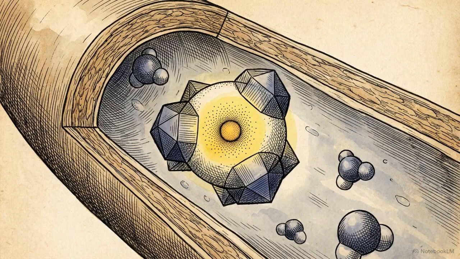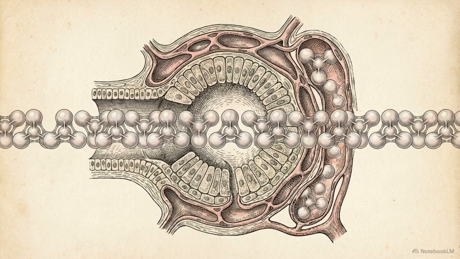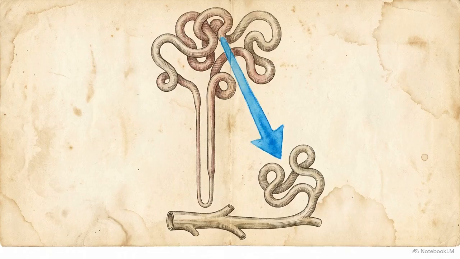Notice what happened to the secreted hydrogen ion. It was consumed in the lumen to form water. Because of this, the massive transport process results in zero net acid excretion. Proximal tubule reabsorption merely conserves the baseline. To actually clear the 70 millimoles of fixed metabolic waste, the kidney must utilize a completely different cellular mechanism further down the nephron.